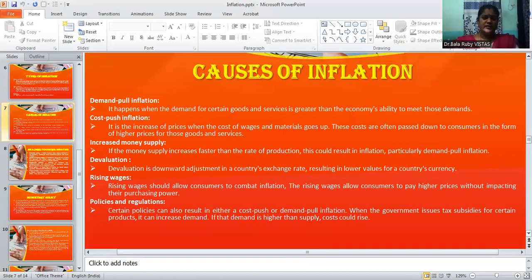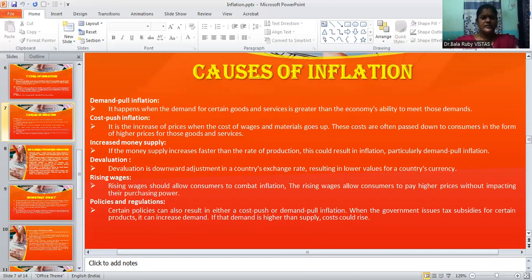Then the second reason is cost-push inflation. It is the increase of prices when the cost of wages and materials goes up. These costs are often passed down to consumers in the form of higher prices for those goods and services.